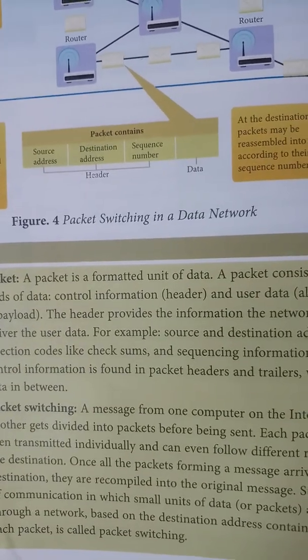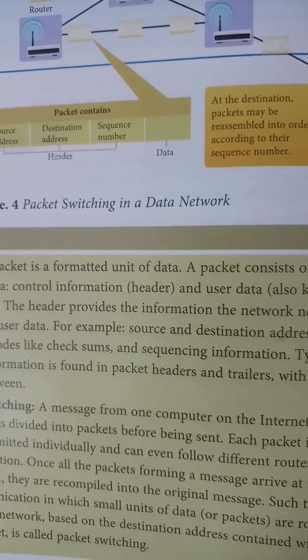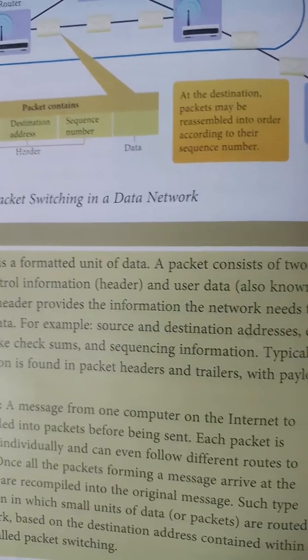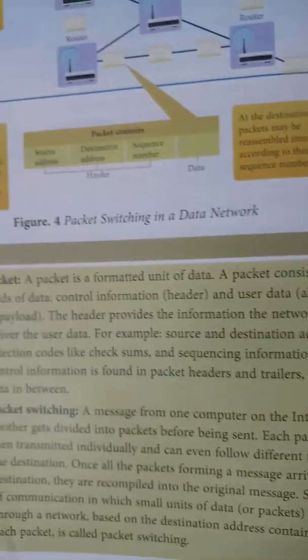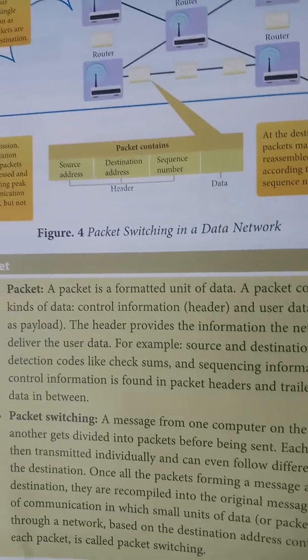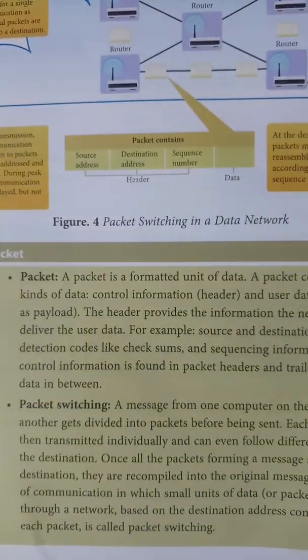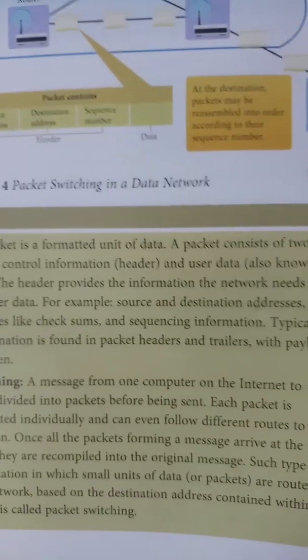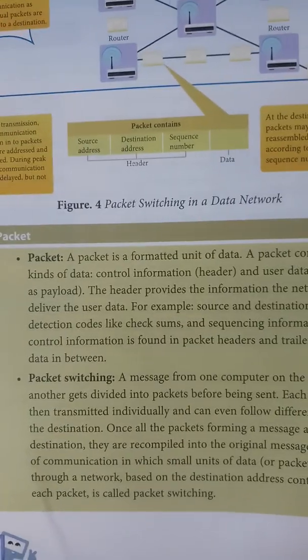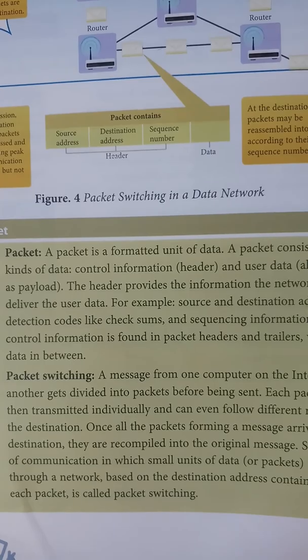So here you have a header, trailers, and also the payload. Payload means data. Then packet switching: a message from one computer on the internet to another gets divided into packets before sending.